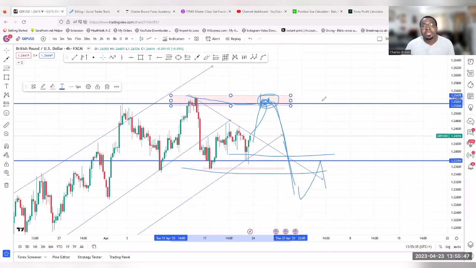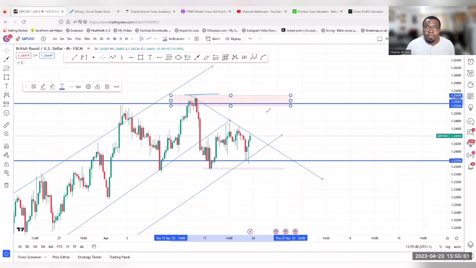Why? Because this is still a higher high. Depending, this will now be a high. Probably the market rejects from the zone, creates a lower high, a full lower high at that level. Then before selling, it breaks this level, pulls back, and then we'll look for a sell. So this is the way you want to see the market move in that direction. But here's the point I want you to see. The first thing is we want to see the market break above this high.